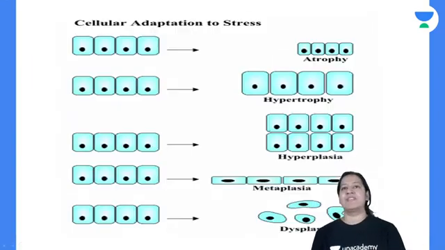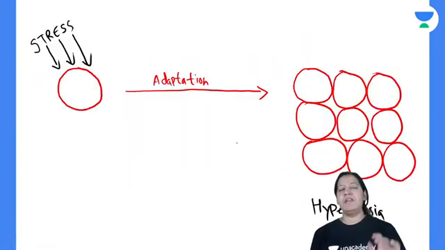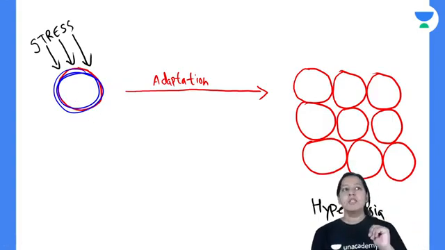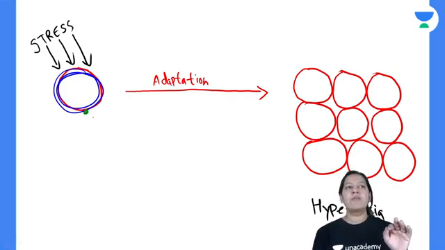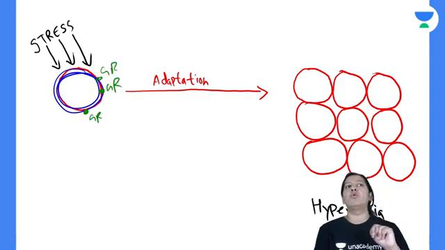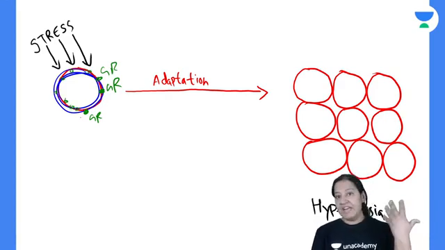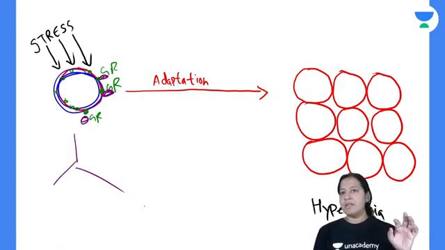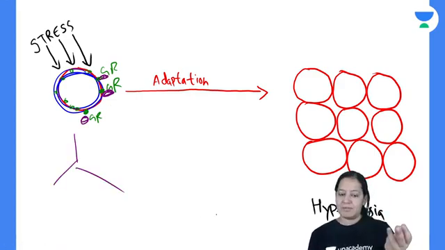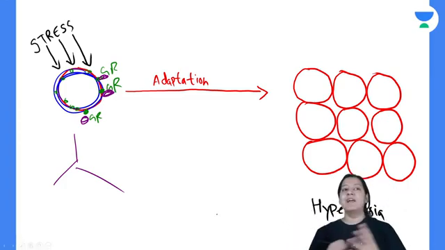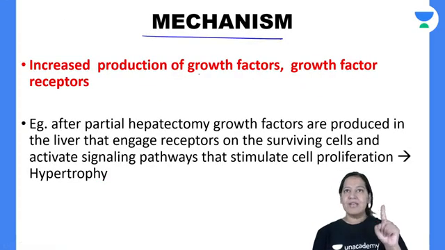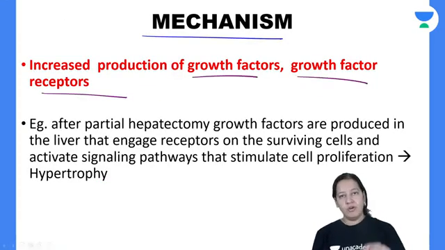Mechanism. How is the number increased? Let me tell you. This is the cell. This cell wants to increase its number because of the stress. So what the cell will do is increase the number of growth receptors on its surface. Normally 2 growth receptors are present, so instead of 2 it will make 20 growth receptors. When growth factor comes and binds with the growth receptor, the cell undergoes mitosis. Initially only 1 or 2 growth receptors were present, but now multiple growth receptors are present, so cell mitosis will increase. That is how it increases in number. It is increased production of growth factor and growth factor receptors. That is the mechanism.